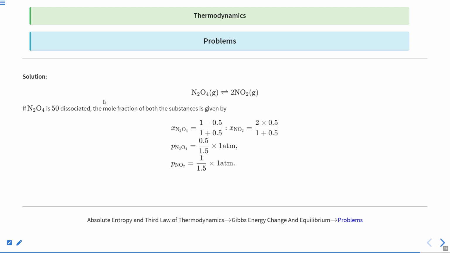Initially we will have 1 mole here. 1 mole will be dissociated into 0.5 mole because 50% is being dissociated. Since 1 mole forms 2 moles, 0.5 mole will form 0.5 into 2 moles. This will be the mole fraction of NO2 and this will be the mole fraction of N2O4. What about the pressure? We have taken 1 atm pressure. PV is equal to nRT. We put this formula and we got this.